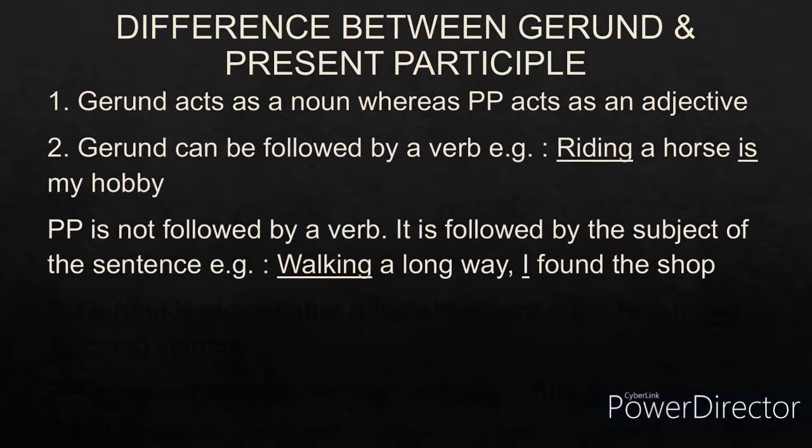Gerund can be followed by a verb. For example, riding a horse is my hobby. Riding is a gerund. It is followed by a verb is. It is a helping verb. So riding becomes the gerund. It can be followed by a verb. And present participle is not followed by a verb. It is followed by the subject of the sentence. For example, walking a long way, I found the shop. I is the subject and it follows walking. Walking is a present participle because it is followed by subject I.